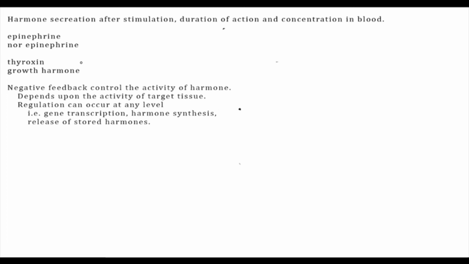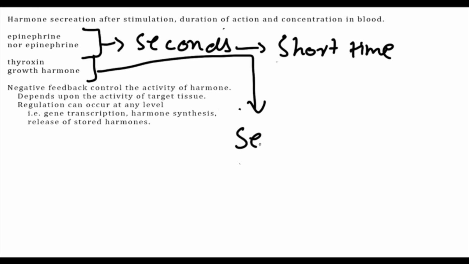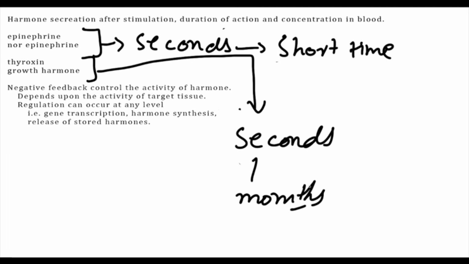Now let us talk about the hormone action. We know that some hormones such as epinephrine and norepinephrine are secreted within seconds and their full action develops within another few seconds. That is, they require a very short amount of time for their action. Whereas some hormones such as thyroxine and growth hormone, although they are released within seconds, may require months for their full action. So we can say that each different hormone has its own characteristic onset and duration of action, each tailored to perform its specific function.